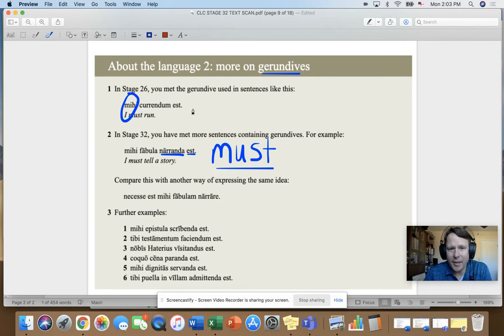And what's happening here is that very literally, and this is going to sound terrible, very literally what this means is mihi, by me, and this is what's called a dative of agent. Let me see if I can spell this out really quick. This is a dative of agent. By me, there must be a running, which is terrible.